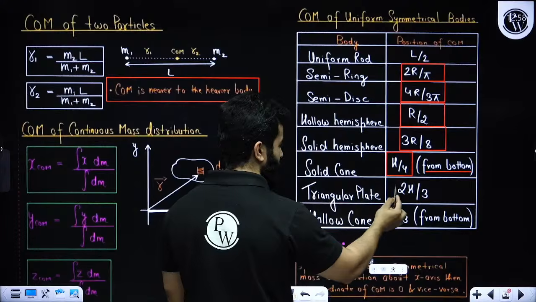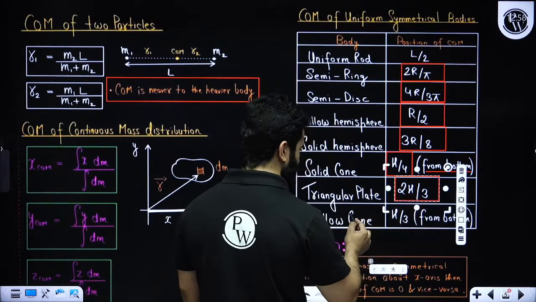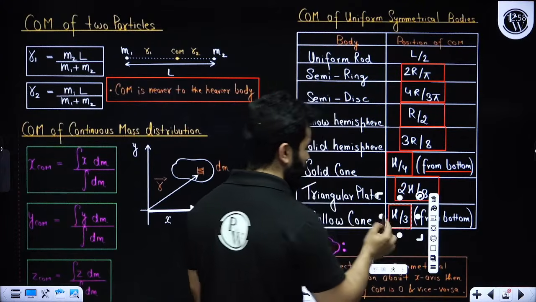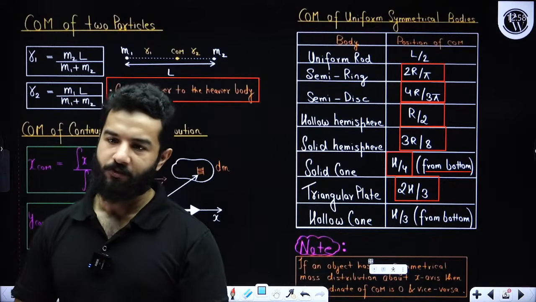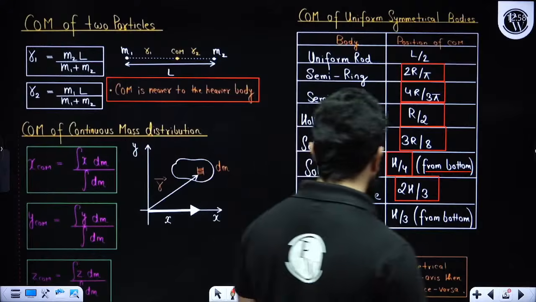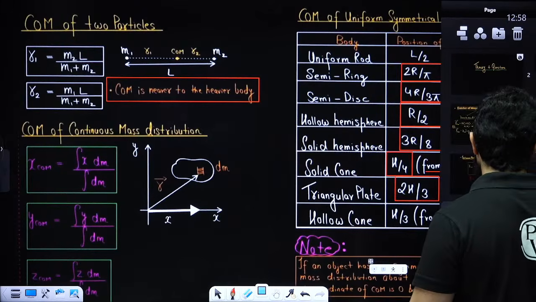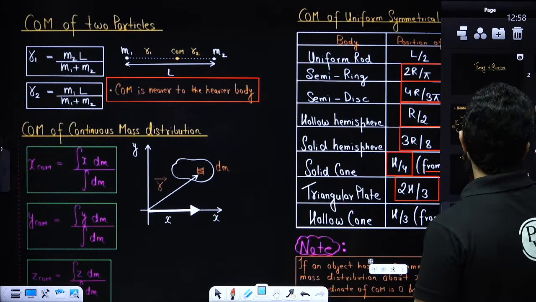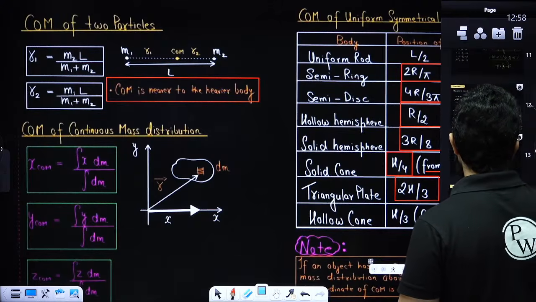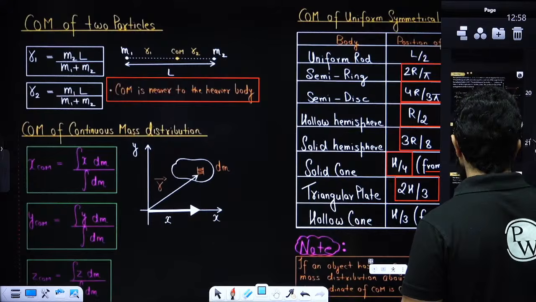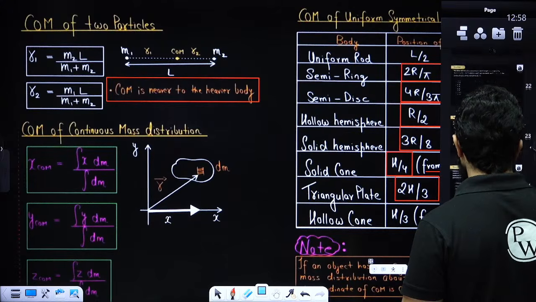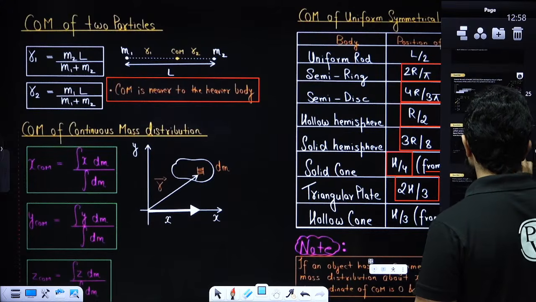For triangular plate it is 2h by 3. For hollow cone it is h by 3. So for cone, please remember whether they are going to talk about solid or hollow. This is very important, right? Now let me give you 1 or 2 questions related with this very quickly. The first problem based on this concept is, let's suppose a question like this.